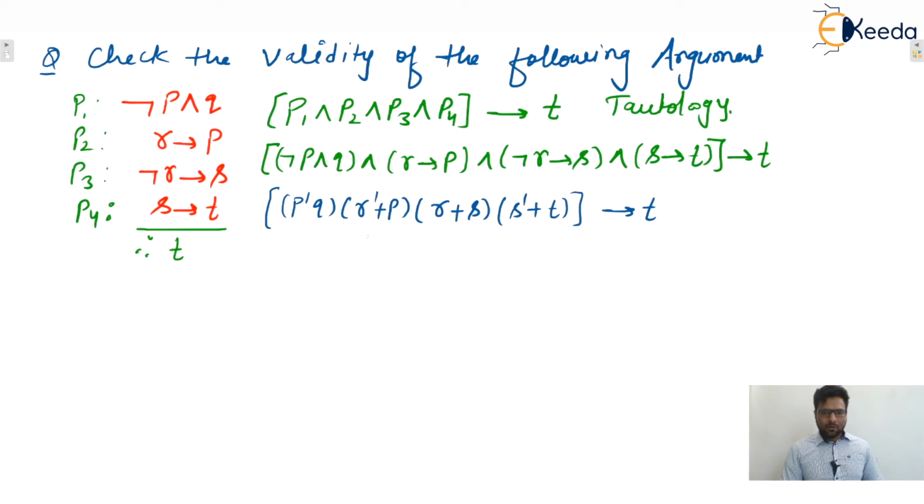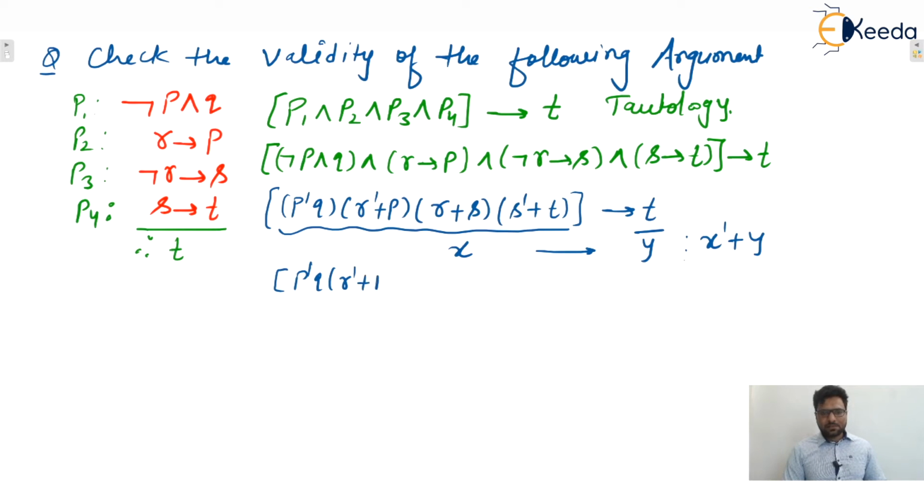Now let's say this is your x and this is y, then it becomes x implies y, and after simplification it is x dash plus y. Now if this is x dash, we can write it like that: P dash Q, R dash plus P, R plus S, S dash plus T, whole complement plus T. Now simplify this one.